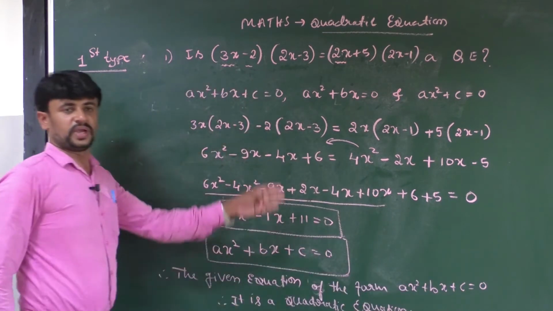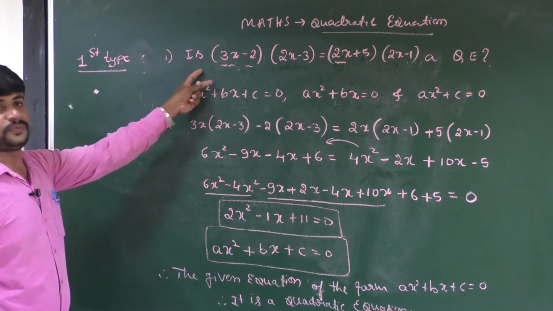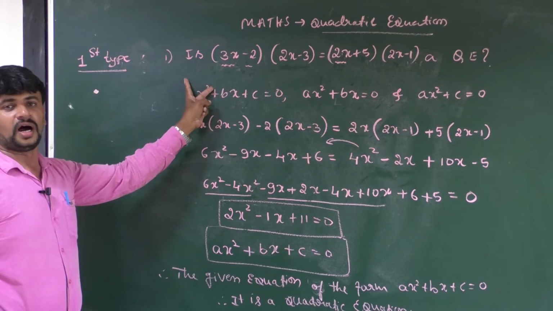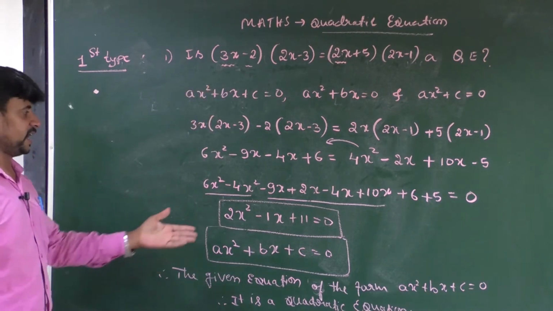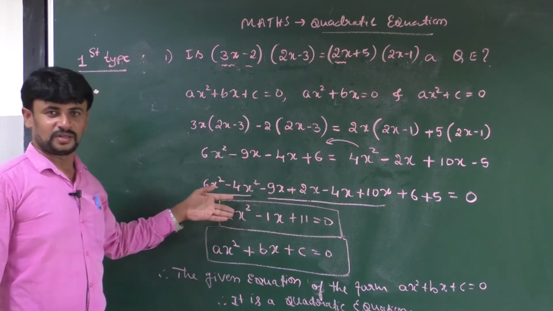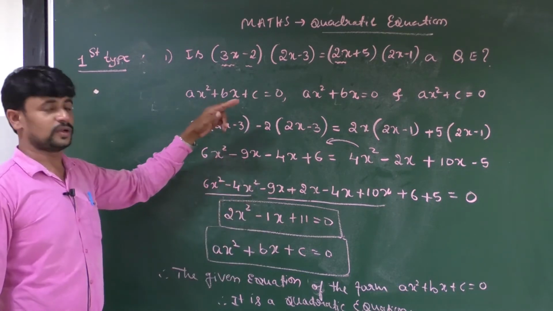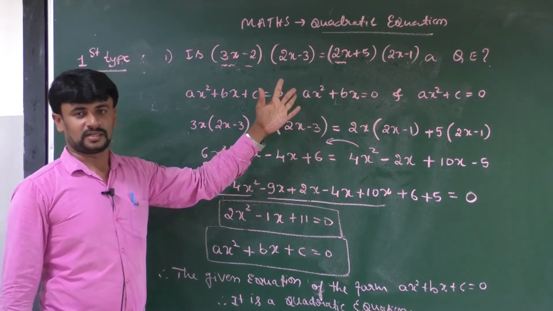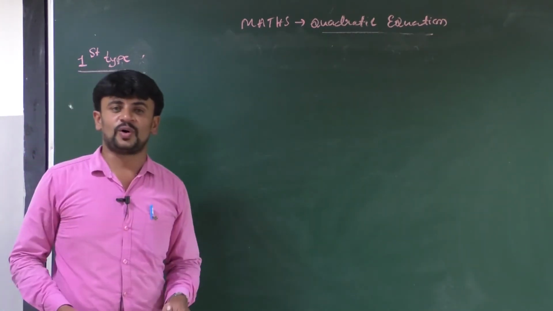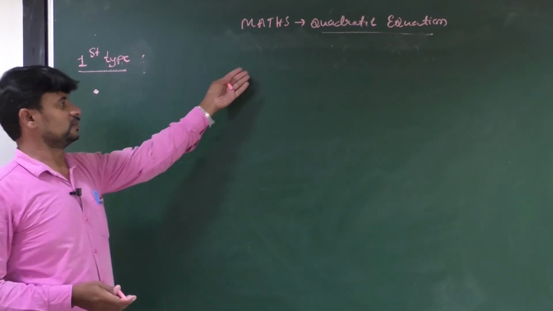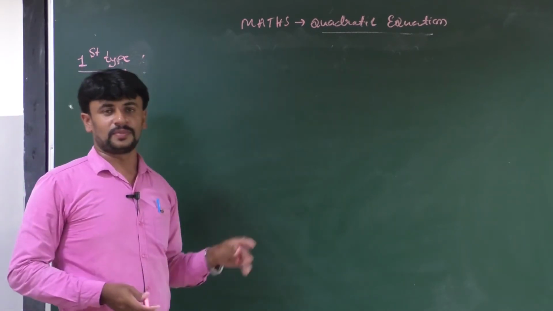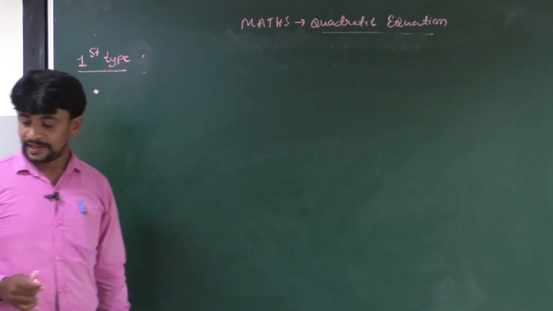Okay. In this way, you can check whether it is in the form of a quadratic equation or not. Any doubts? Okay. Let's take another example to check whether it is a quadratic equation or not. Second question also belongs to the first type of problems. What we have solved in the first problem, as it is, that problem is there. Take another one.